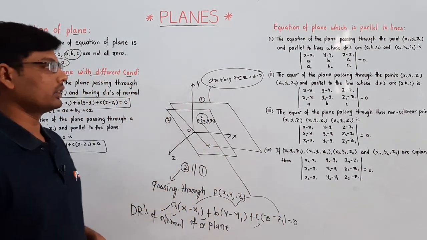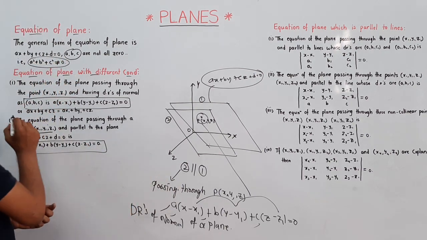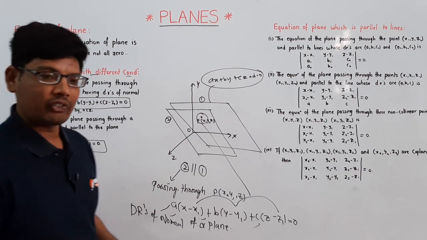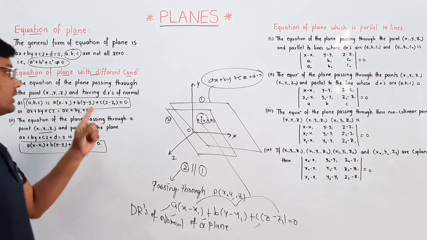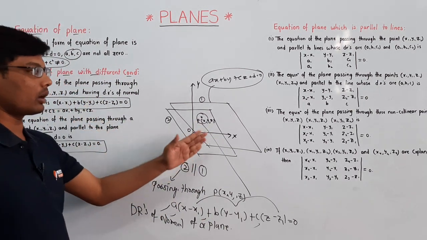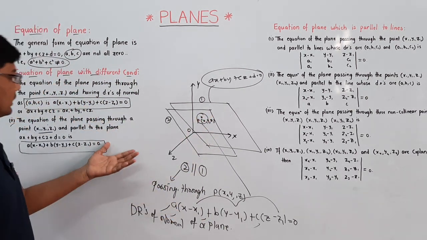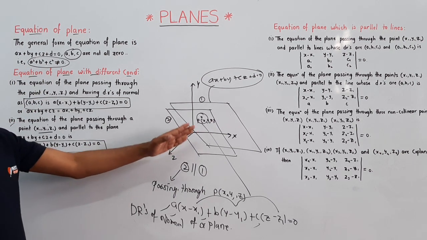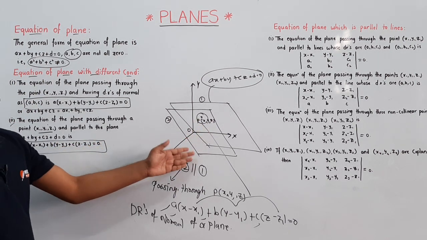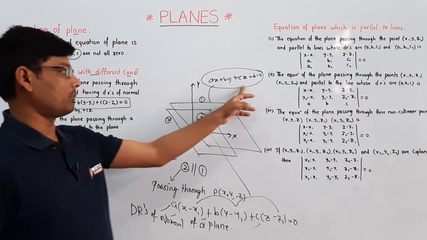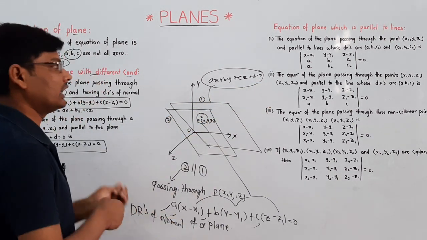This is all about the second point of the equation of a plane in different forms. We have two different forms. First one is if the direction ratios of a normal to the plane are given, and second one is if a point is passing through the plane and it is parallel to one more plane, that is ax plus by plus cz plus d is equal to 0.